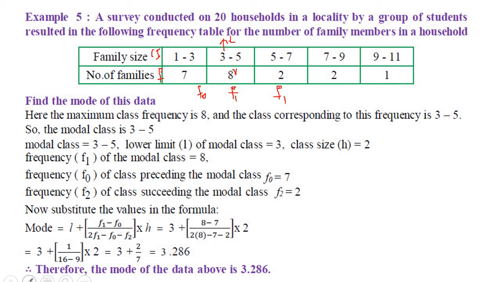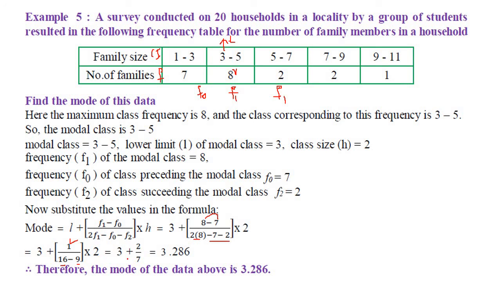Let us simplify. So if we simplify, we will get 3 plus 8 minus 7 is 1. 2 into 8 is 16. 16 minus 7 minus 2 is minus 9.